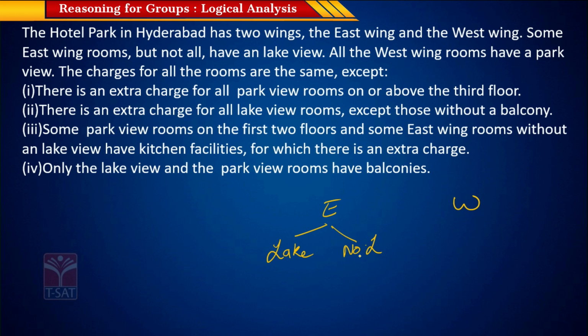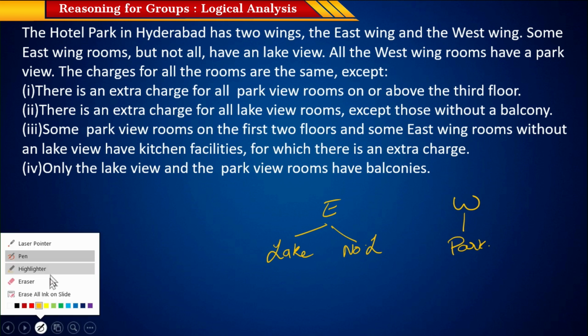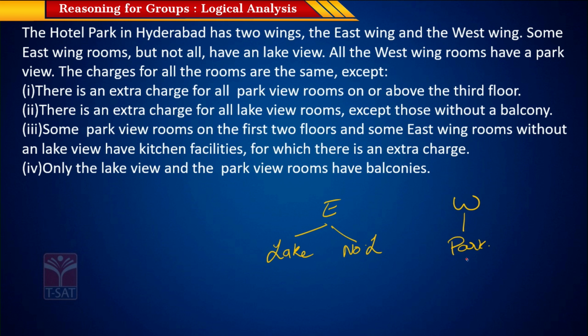And all in the west wing have a park view. So all the rooms in the west have a park view. Okay, the charges of all the rooms are the same except, first, there is an extra charge for all the park view rooms on or above the 3rd floor. So for the extra charge in the west wing, the park view rooms are in the west wing, and when the floor is greater than or equal to 3, you will be charged extra.